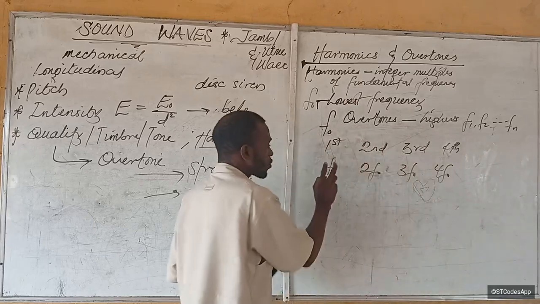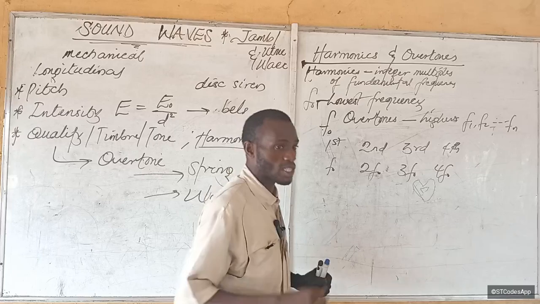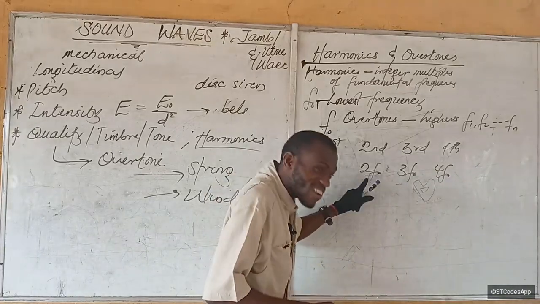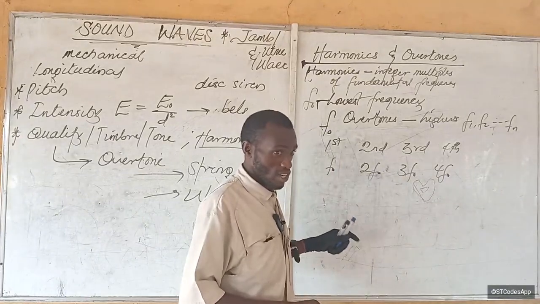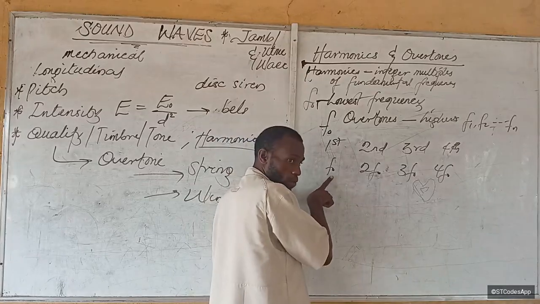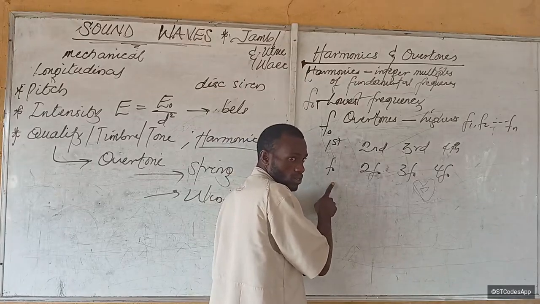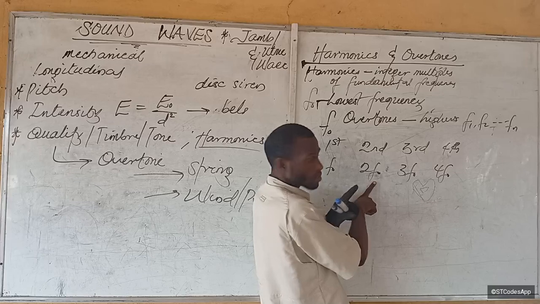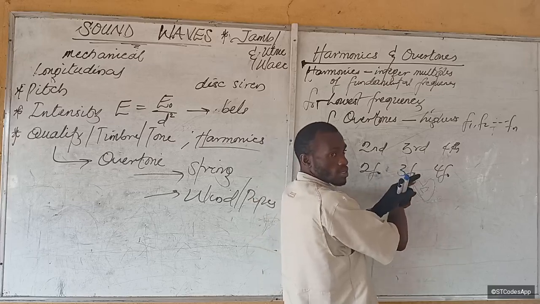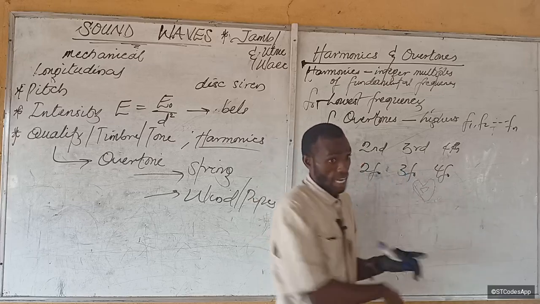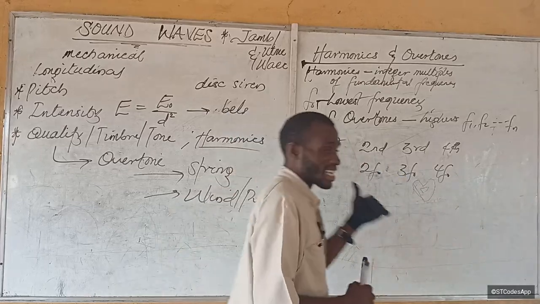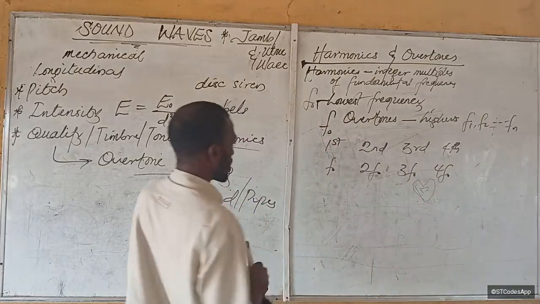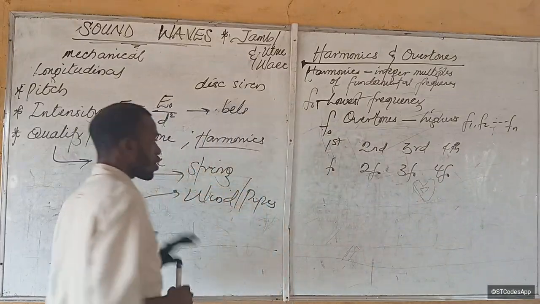So if this is our fundamental frequency, it is the first harmonic. Our first overtone is the second harmonic. Do you understand now? The first harmonic has no overtone. This will be our second harmonic, first, second and third harmonic. Are you getting it now? So frequencies that are higher than the fundamental frequency are called overtones, and overtone is what determines the quality of the sound.